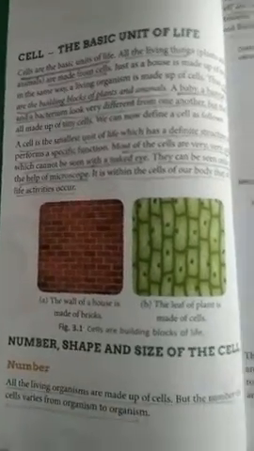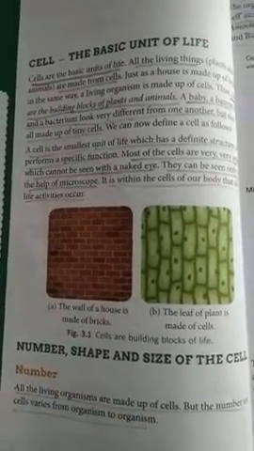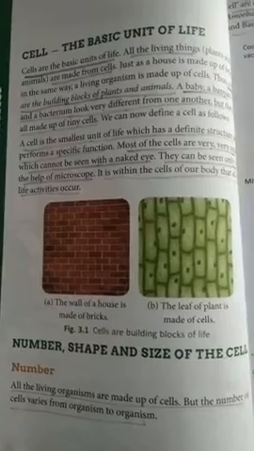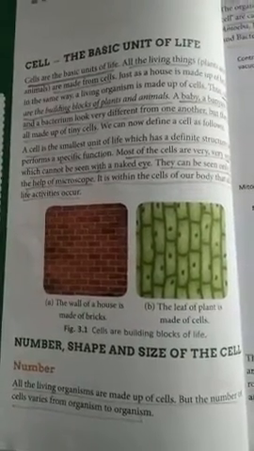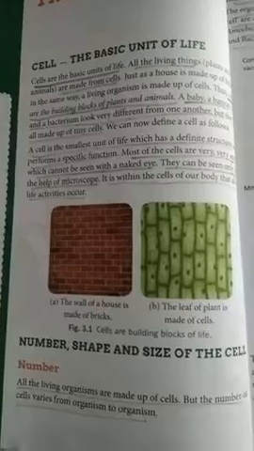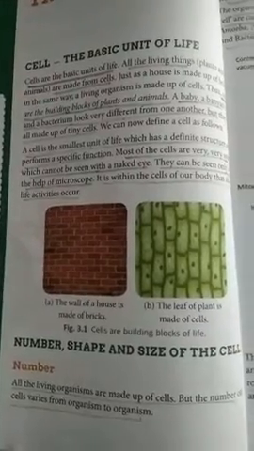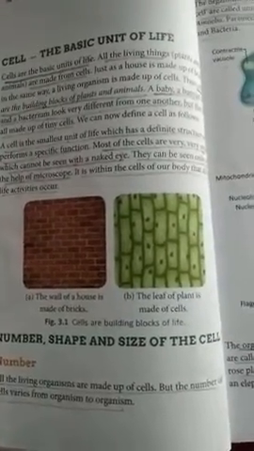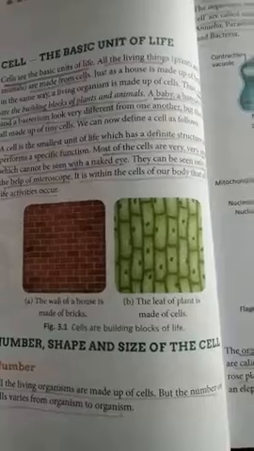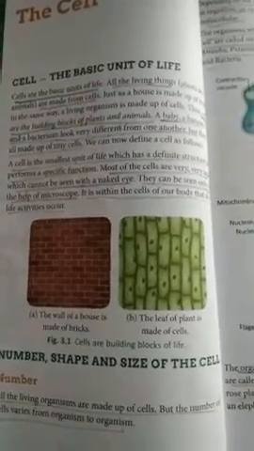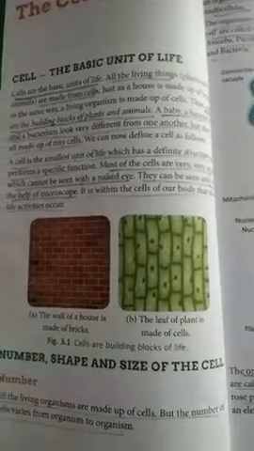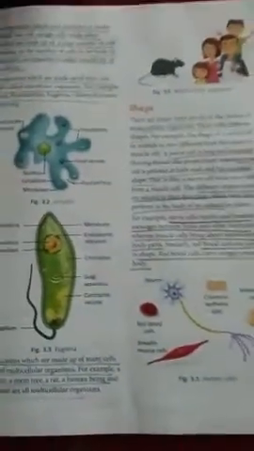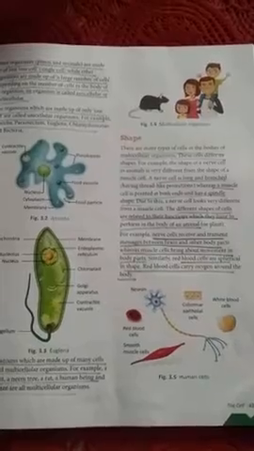Now next is the number, shape and size of the cell. First of all, we are going to deal with number. All living organisms are made up of cells, but the number of cells varies from organism to organism. In some organisms, it can be a single cell. In others, there can be millions, trillions, thousands of cells. So the number of cells varies from organism to organism. Now turn to another page, that is page number 43.